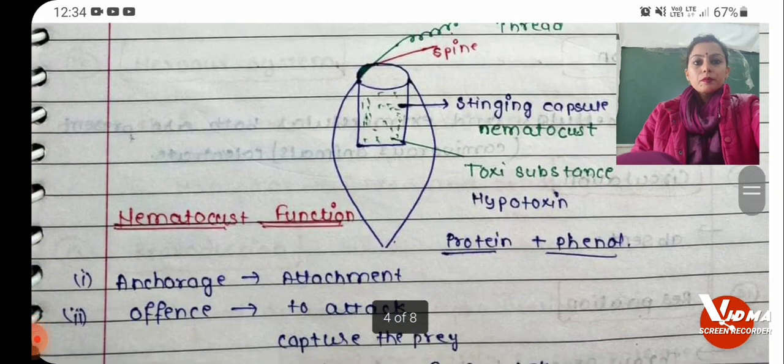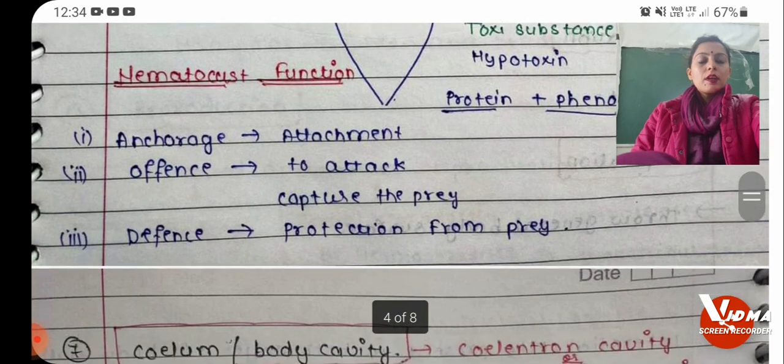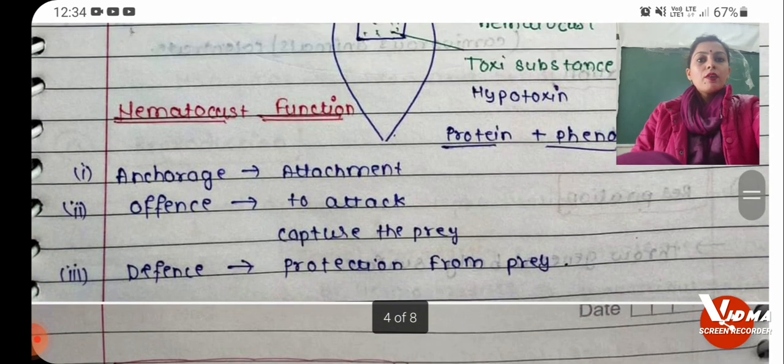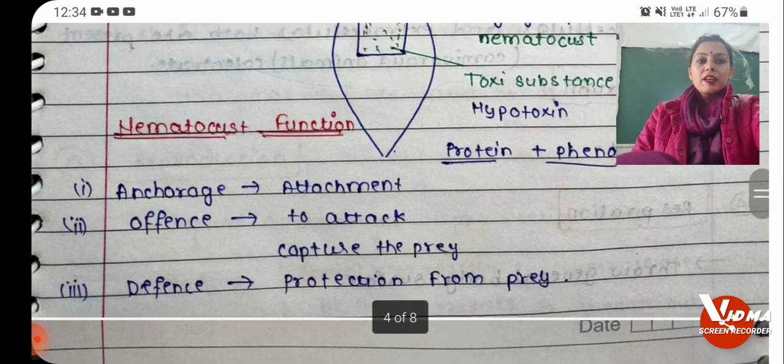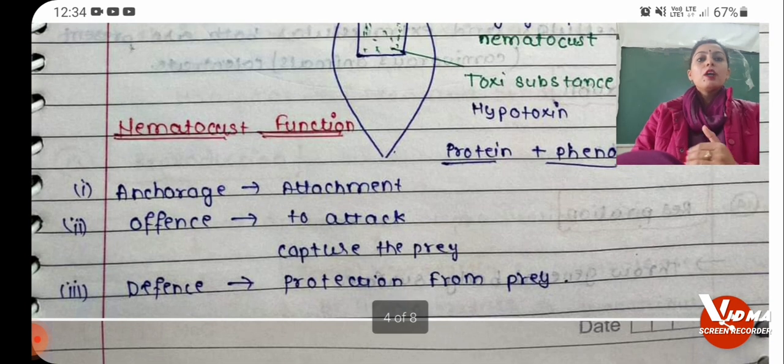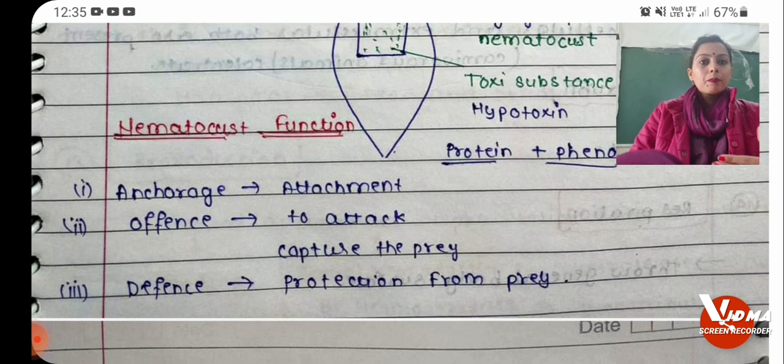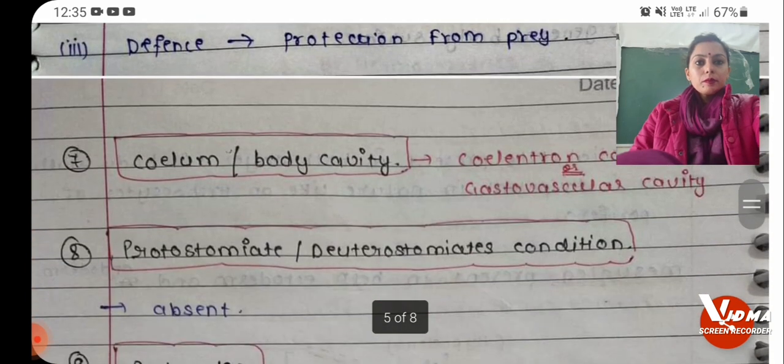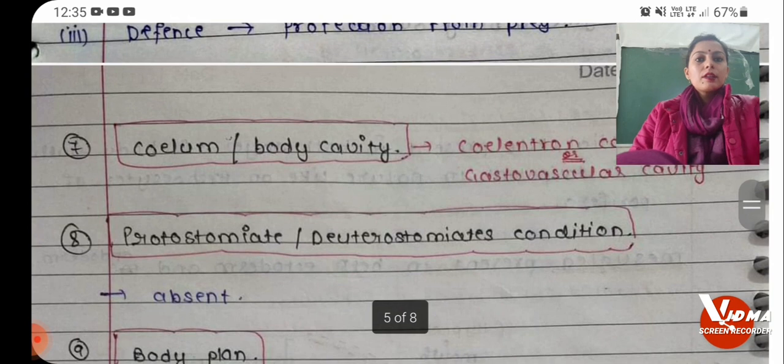Next comes the functions. Now what is the function of nematocyst? First is anchorage, that is helps the organism to attach to the substratum. After that offense, as I told you, in the tentacle region there is a presence of the sting cells, therefore they help in defense and also help to attack the prey. Next is prostomium. It is absent.